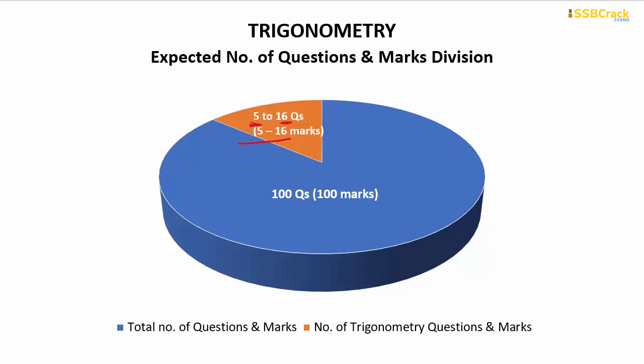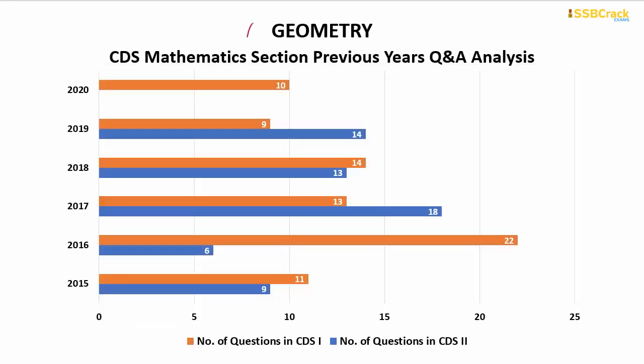Which is the score out of the 100 marks paper, right? Looking at the next topic analysis, that is geometry. There were 10 questions in the CDS 1 exam of 2020. But the highest number counted up till now for this particular topic is 22, and that was only once,